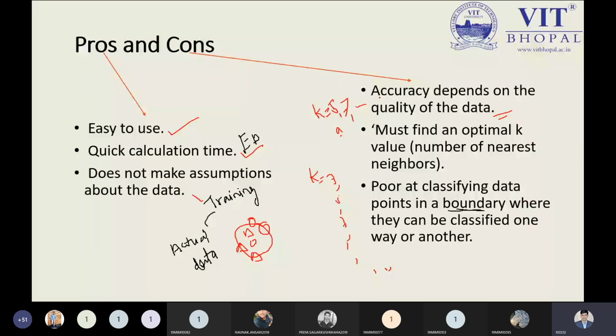Equivalent distance calculation will be very easy, as I told you, and it does not make any assumption about the data, because we have the actual training data.